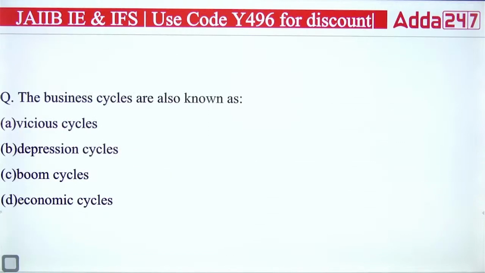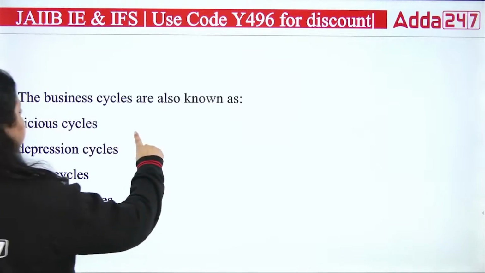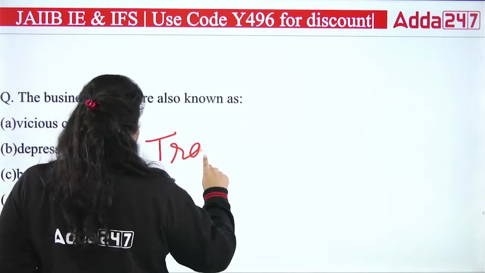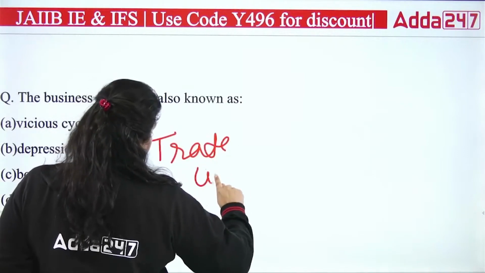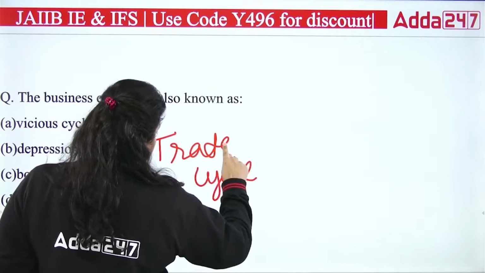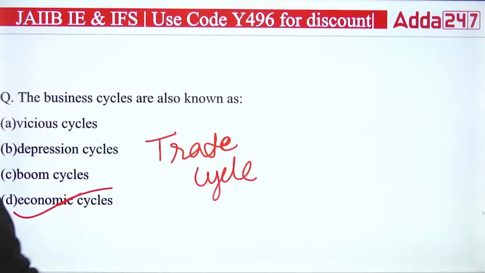The business cycle is also known as: vicious cycle, depression cycle, boom cycle, economic cycle. What are the other names of the business cycle? So it is also known as trade cycle. Or you can call it an economic cycle. Trade cycle or economic cycle, both are the other names of your business cycle.